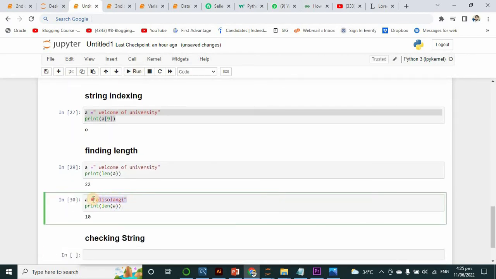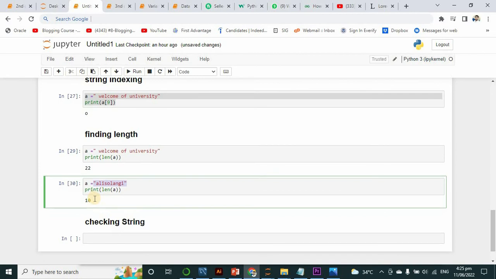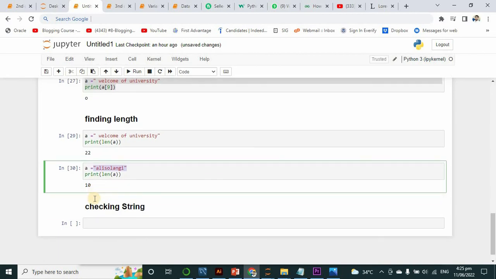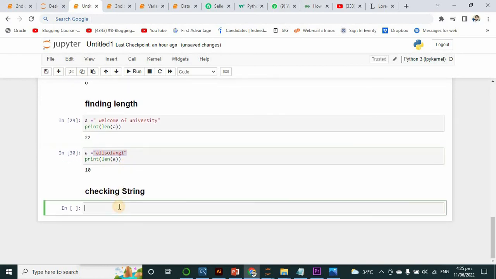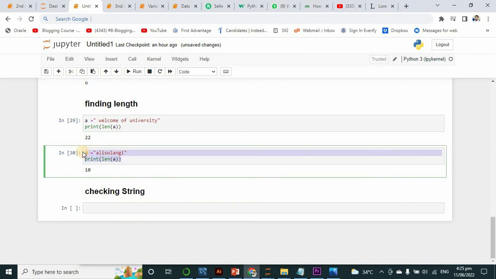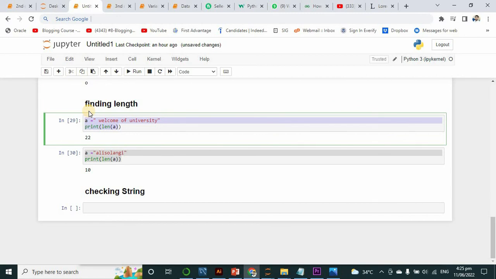This whole word has a length of 8 characters. You can try yourself and hopefully you will get the right answers. For checking a string there are two ways, and finding is this: it tells the length, how many letters or characters there are.